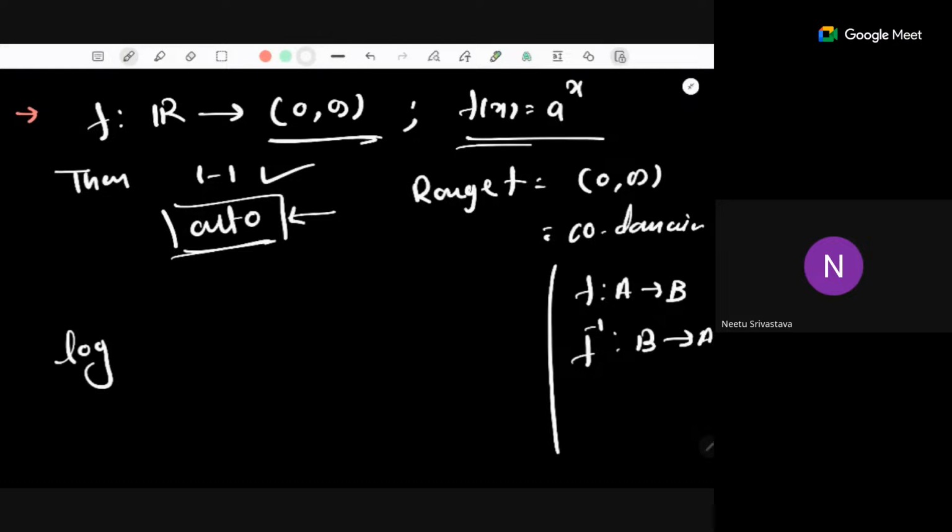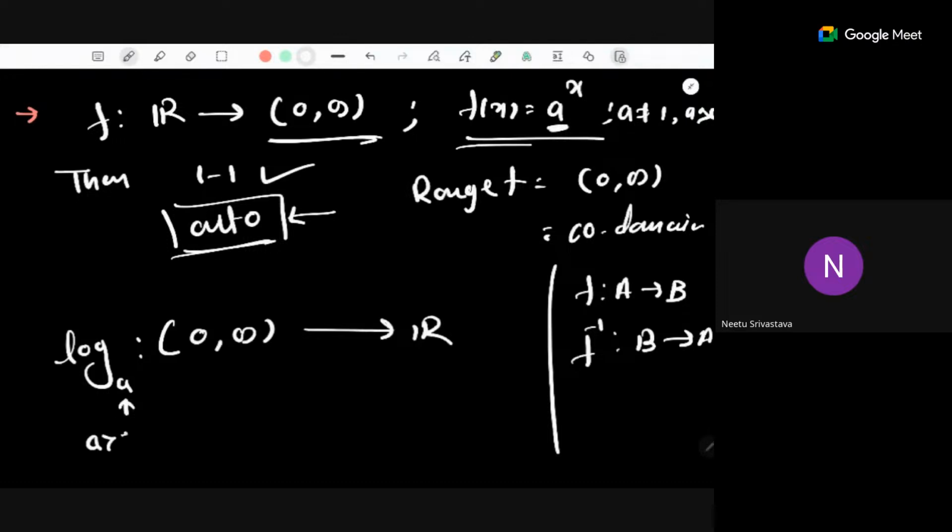So I want to define the inverse of this function, and this function is from the real numbers to the open interval 0 to infinity. So the inverse of this function, which I'm saying is a log function, will be a function from 0 to infinity to the real numbers. That means the domain of log base a. As we specified the qualities of a here, a is not equal to 1 and a is strictly greater than 0. Both conditions stay in the log also. So the base a is strictly greater than 0 and not equal to 1.